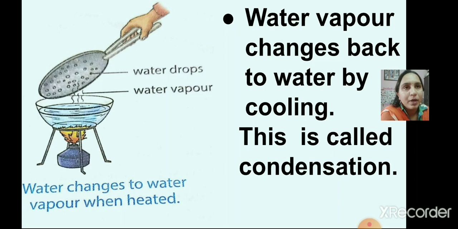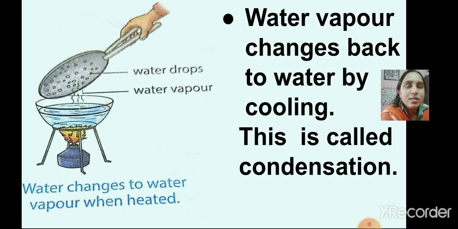Take a bowl of water and cover it with a lid. Now heat this water for some time. Now wait for a while. Now remove the lid and observe the side of the lid facing the hot water. You will find tiny droplets of water on the lid.